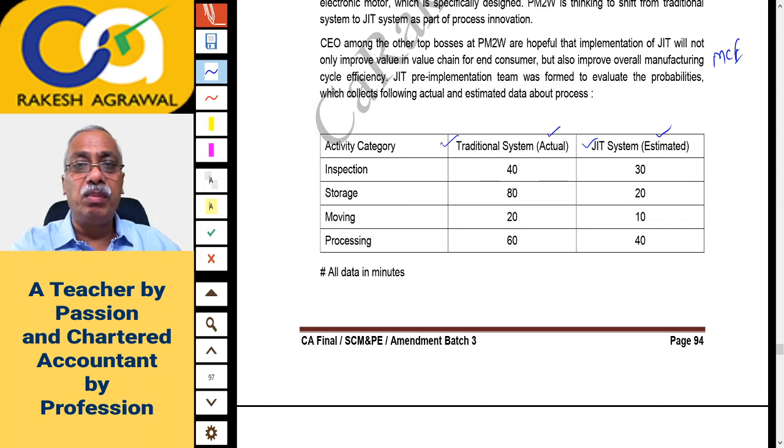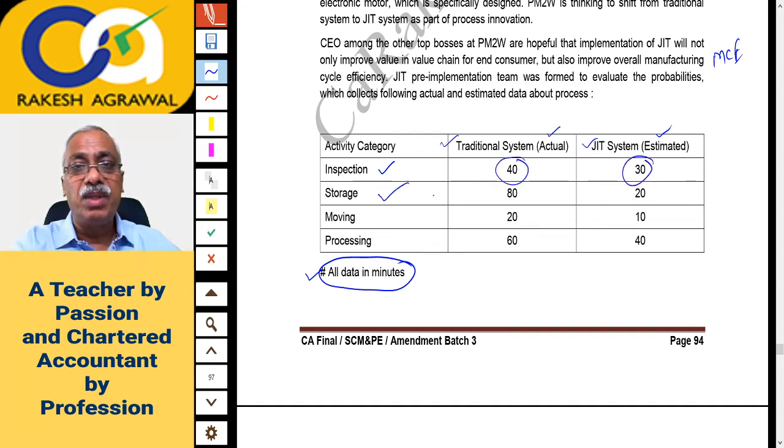On four activities, how much? Check here, this data is in minutes. So this is the time spent. On inspection activity, at present you are spending 40 minutes. Under the JIT system, you will spend 30 minutes.